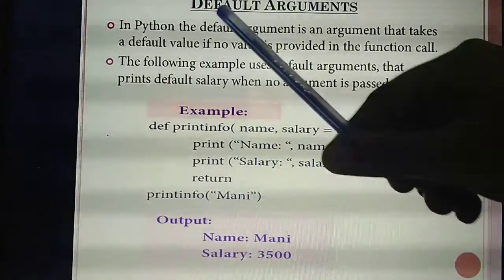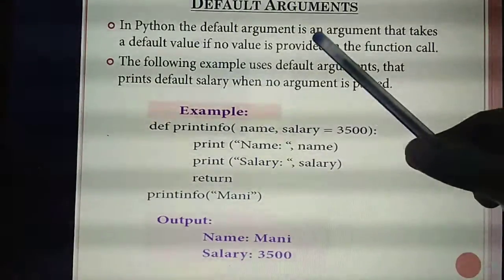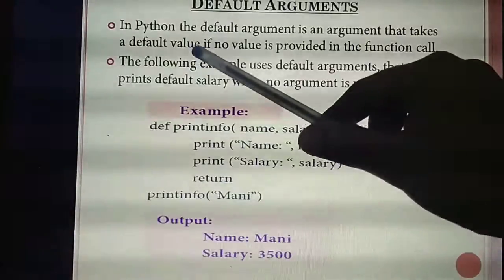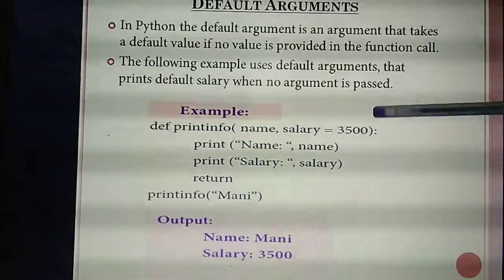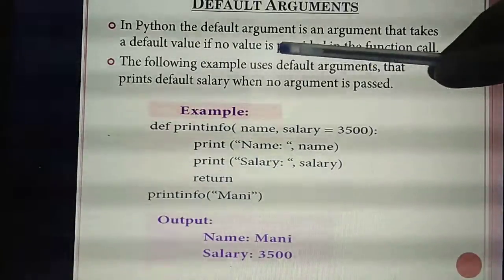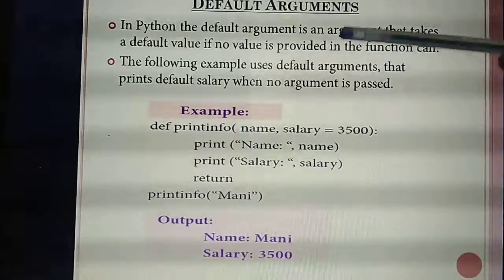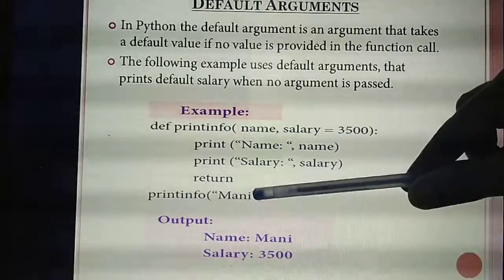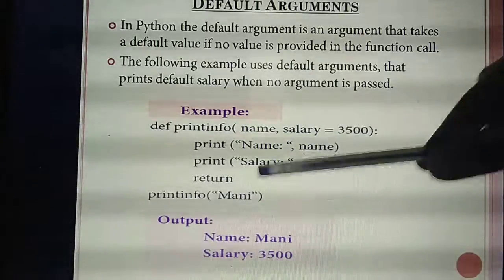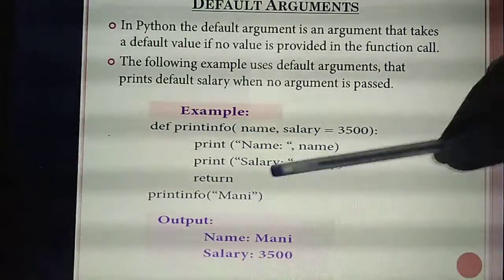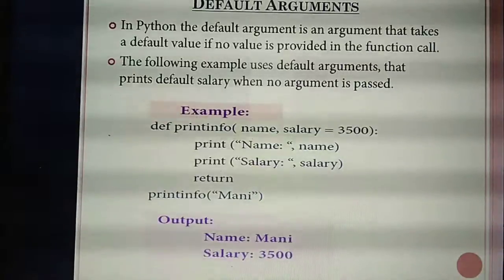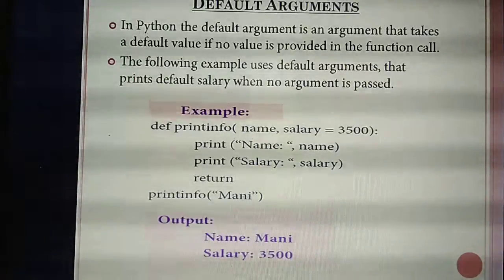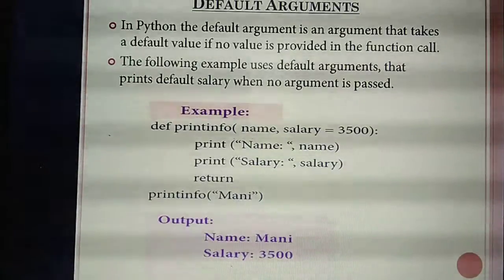Okay. So now read. In Python, a default argument is an argument that takes a default value. It will take this default value if no value is provided in the function call. What's the meaning? If you are not providing a value for this argument, that means if you are not giving any value here, then this value will be taken as the default value. Understand? Now understand the point?